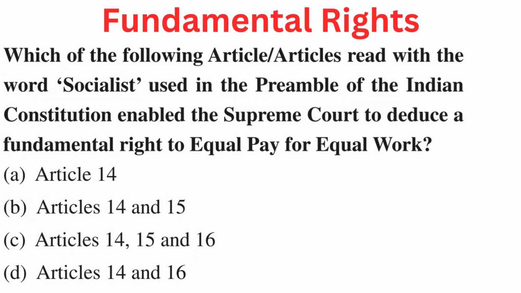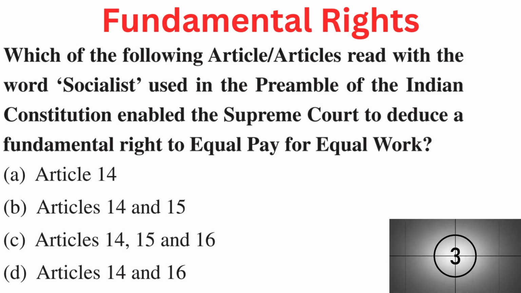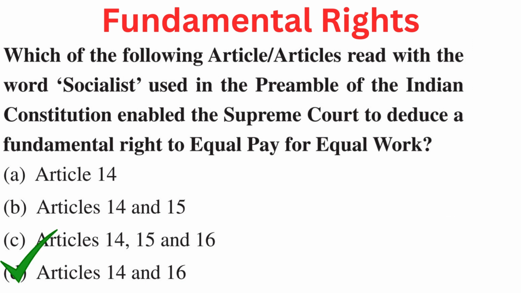Your question is, which of the following article or articles read with the word socialist used in the preamble of the Indian Constitution enable the Supreme Court to deduce a fundamental right to equal pay for equal work? Your options are A. Article 14, B. Articles 14 and 15, C. Articles 14, 15 and 16, or D. Articles 14 and 16. Right answer is D. Articles 14 and 16.